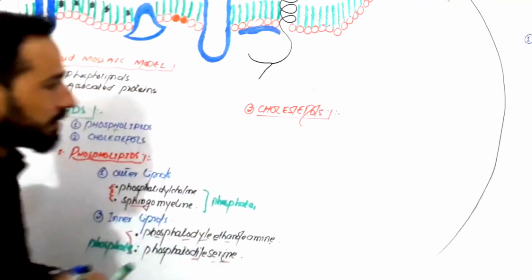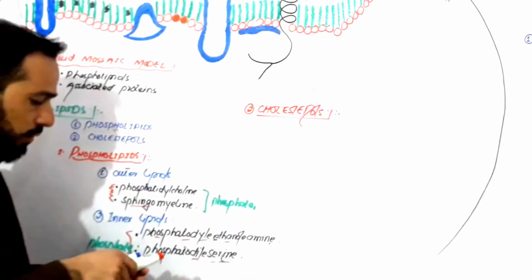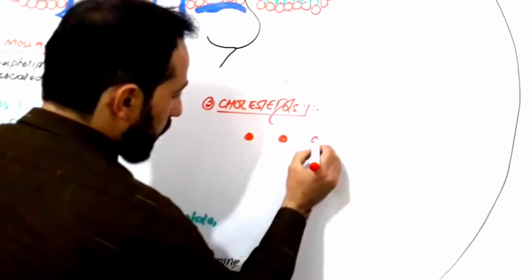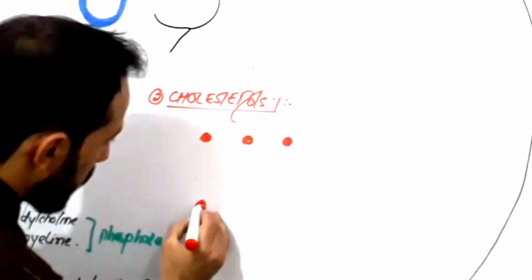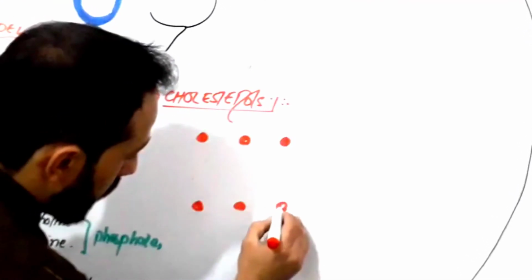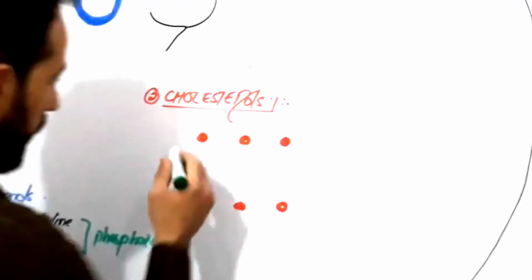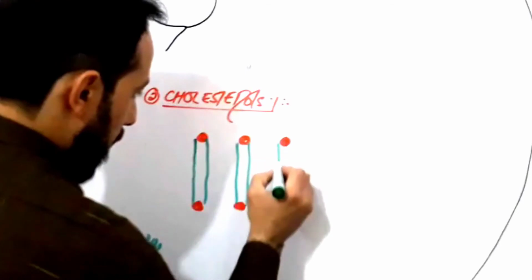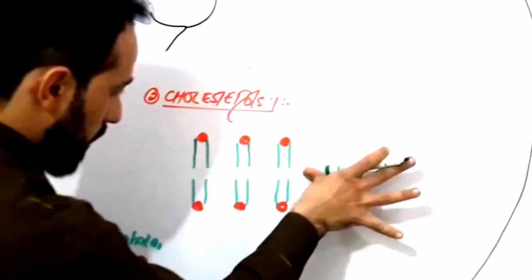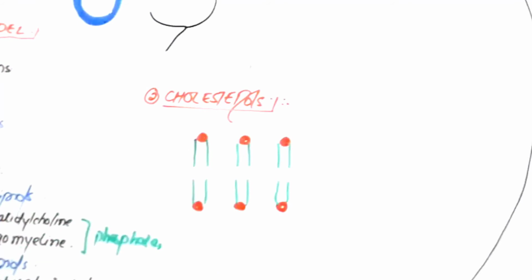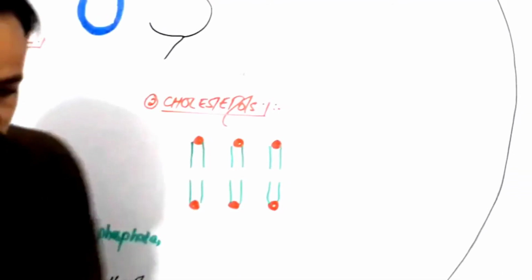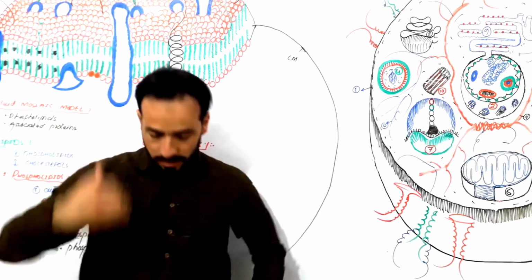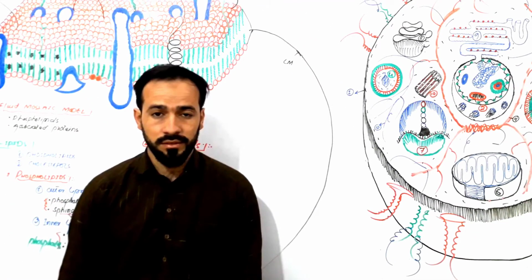Cholesterols. Right. Okay. What is the function of cholesterol here? Look, here is a phosphate, here is another phosphate, here is another phosphate head, right? Like this. Then we have the lipid tails, like this. Done, the two layers. Now look carefully. Our cell membrane is like, this is the phosphate head, these are the tails, the lipids, the fatty acids,